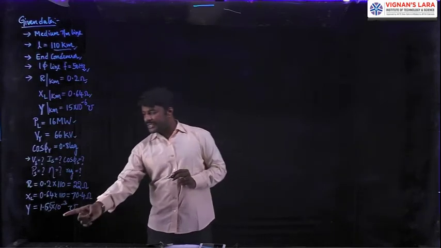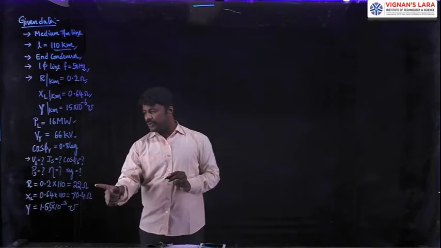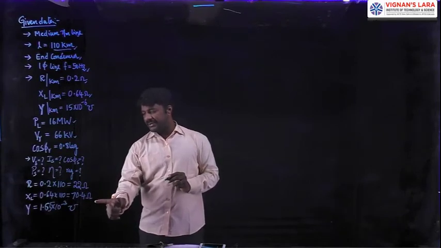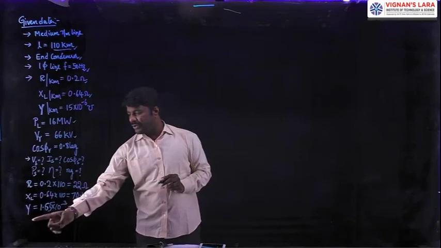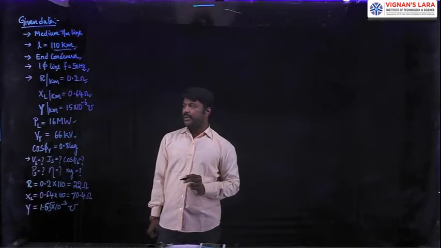This is the Y value. So we got Z as 22 plus j70.4 ohms and the Y value obtained is 1.65 into 10 power minus 3 mho.